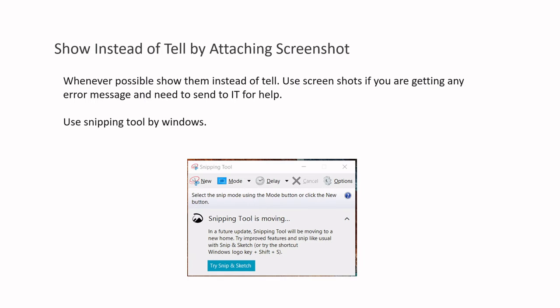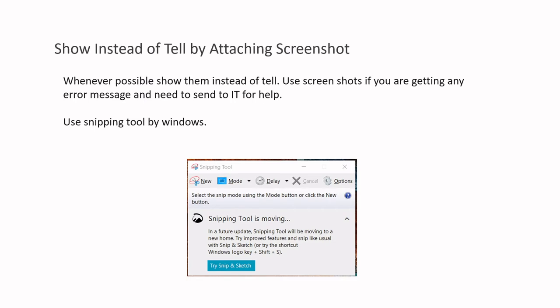Next, when to attach a screenshot. Whenever you are facing any kind of issue with your system and you try to reach out to the IT help desk, it is always a better idea to attach a screenshot of your particular issue.